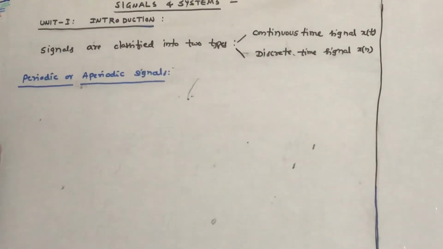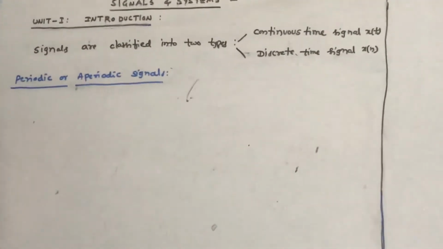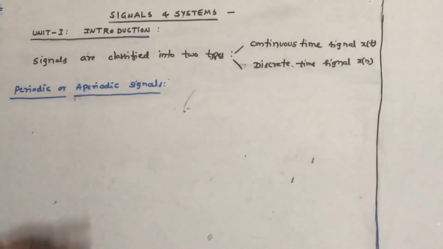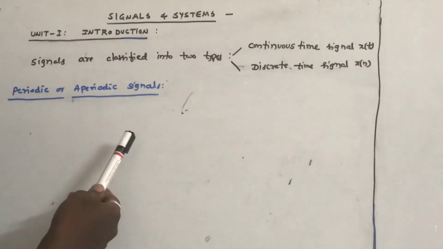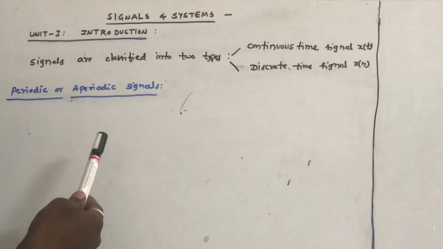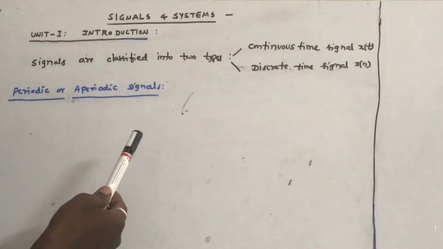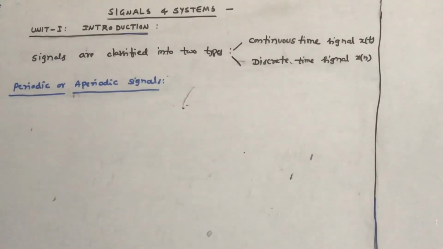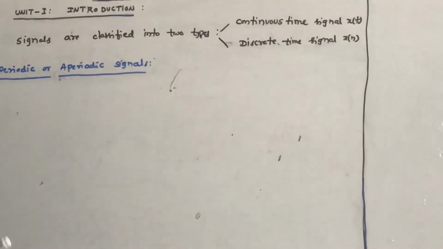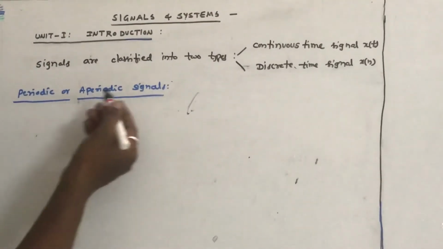Hi, in this session we will discuss discrete time signals. That is, whether the given discrete time signal x of n is periodic or aperiodic. If it is periodic, how to find the fundamental period of the discrete time signal. So that is our topic today. Now let us see some problems on discrete time signals to find out whether they are periodic or not.